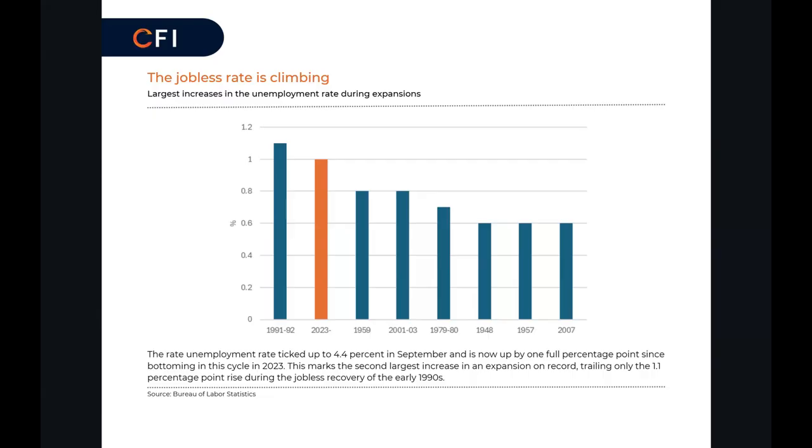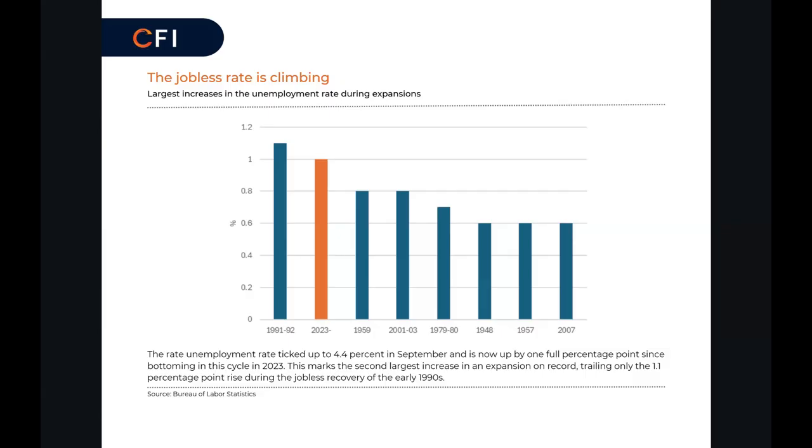continued to rise until mid 1992, up by 1.1 percentage points overall at that time. Other than that, we've never had an increase this large in an economic expansion. But if you look at this chart and take a look at the dates on the x-axis here, you can see that these periods in which the unemployment rate rose during economic expansions were all either in the early stages, the very early stages of recoveries, or all in the very late stages right before recessions took hold.